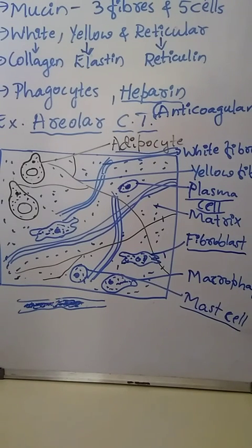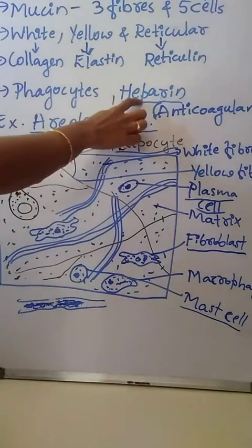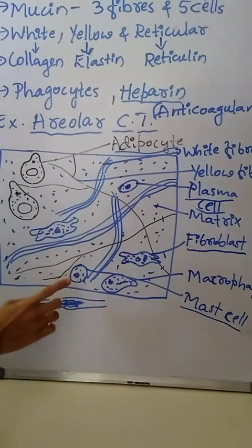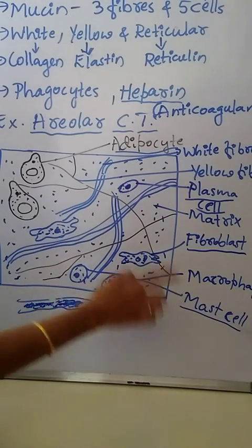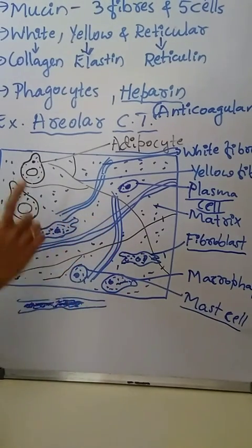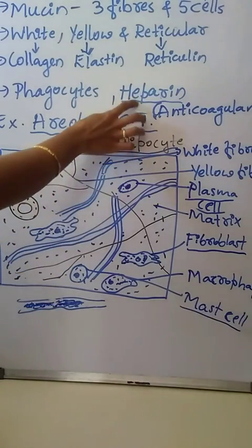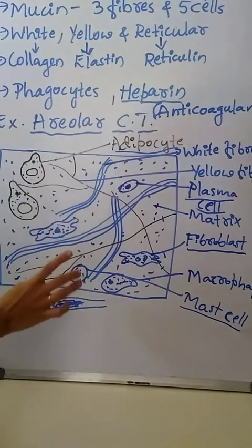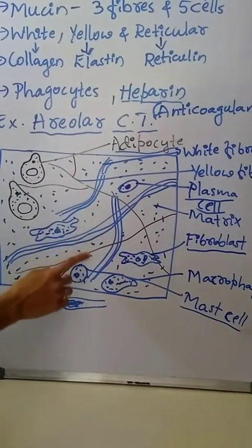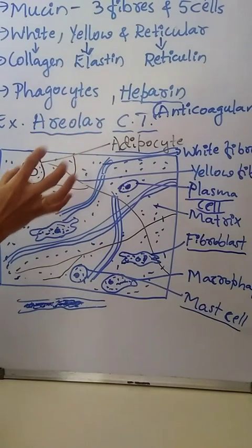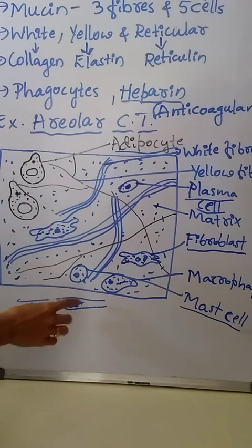So the name of the anticoagulant secreted by the mast cell is important for competitive exams. Heparin prevents the clotting of blood inside the blood vessels.